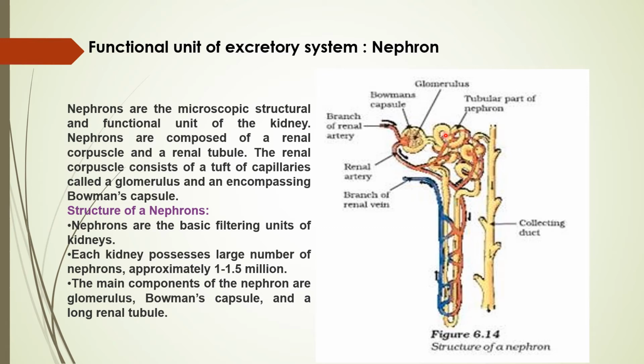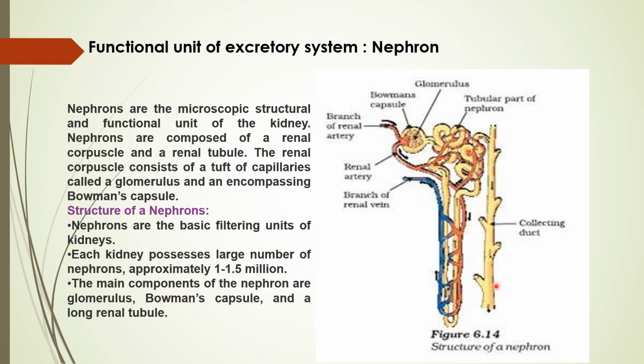Again I repeat, children, the part that comes out from the Bowman capsule is the proximal convoluted tubule, and after that it extends into the U-shaped structure. This U-shaped part of the renal tubule we call the Henle loop, and after that again it becomes convoluted, that is known as the distal convoluted tubule, and this renal tubule connects with a duct. That duct is known as a collecting duct.